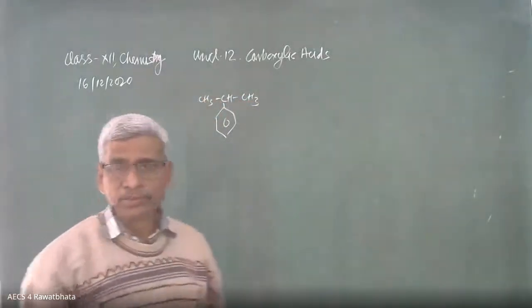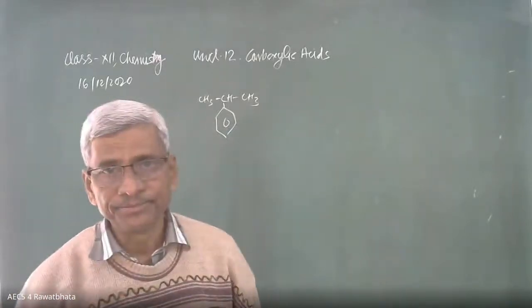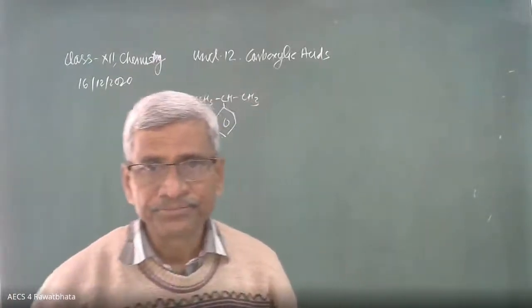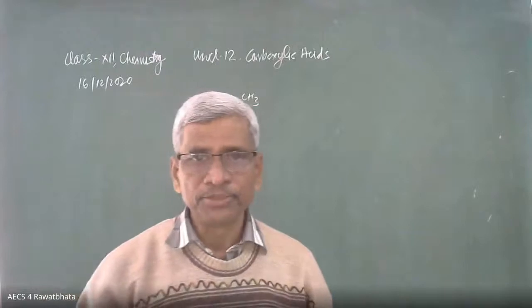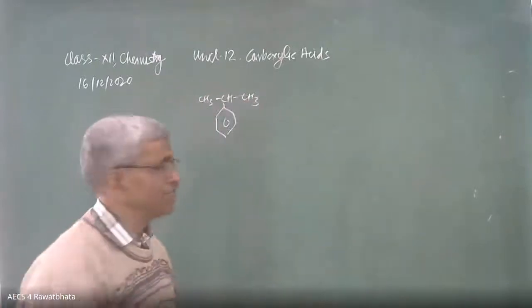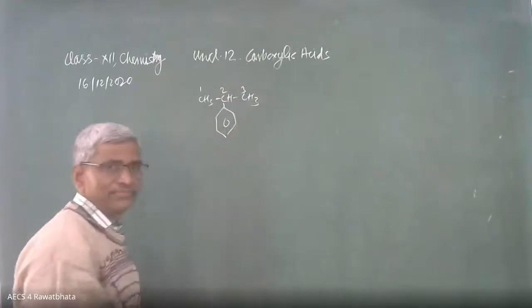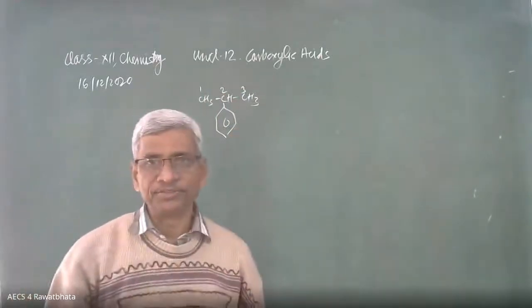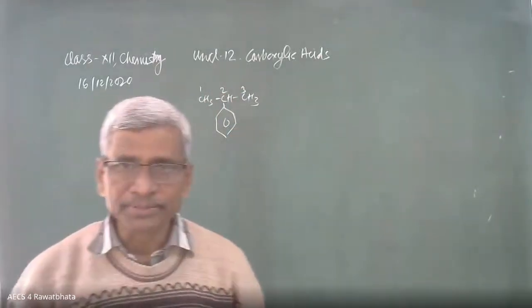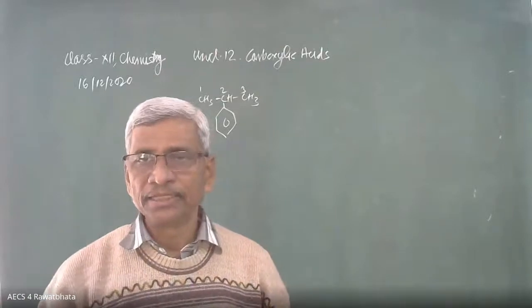While naming a compound, we have to decide the longest chain. Longest chain is a 3-carbon chain. Here it is 1, 2, 3. This is a 3-carbon chain, and the ring becomes a prefix. This is phenyl.